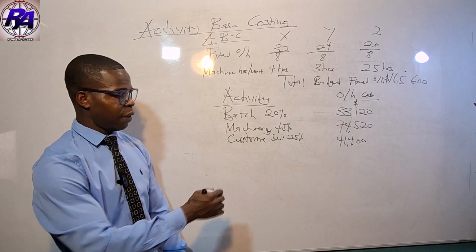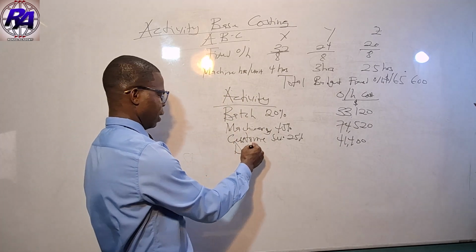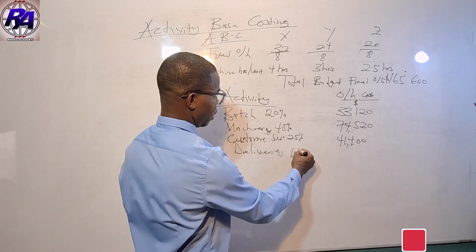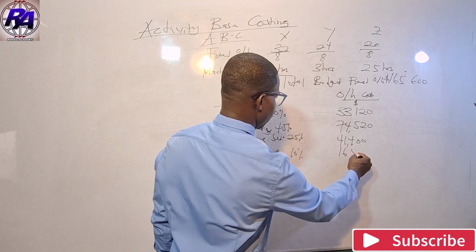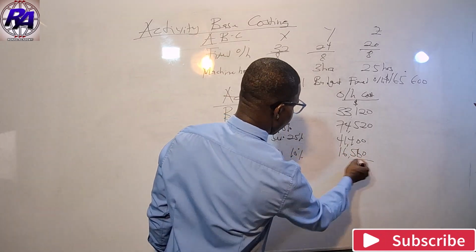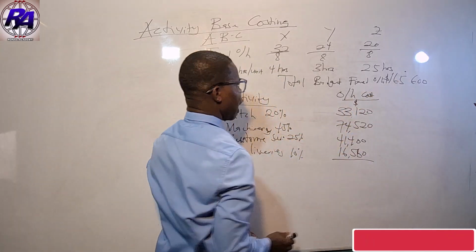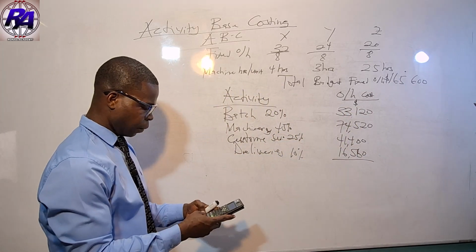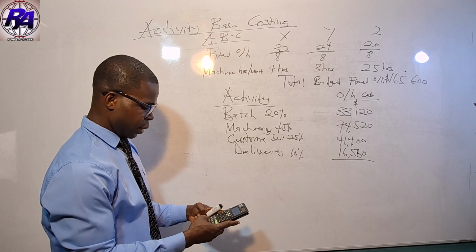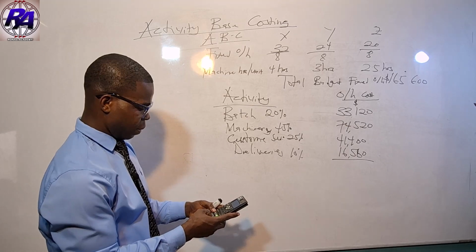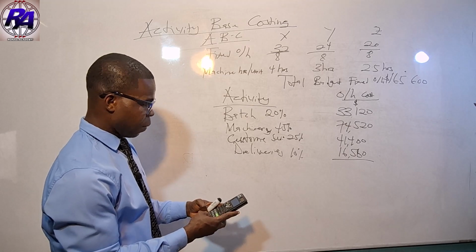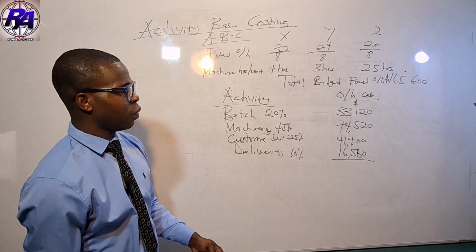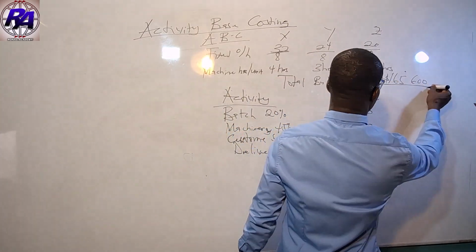And then we have the last one, which has to do with deliveries, which is also taking 10%. So it's going to take 16,560. Now, if you sum up this, we should get the total overhead cost. So let's try that. 16,560 plus 41,400 plus 74,520 plus 33,120. And this is giving us the same total overhead cost over here.